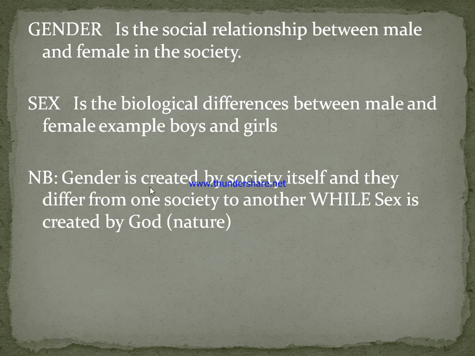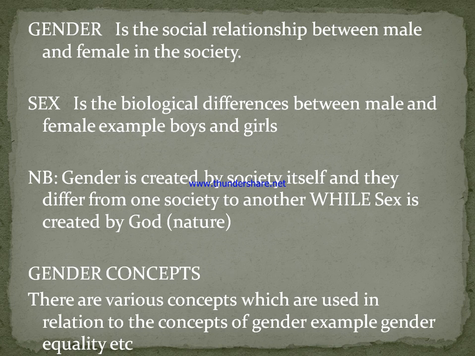Gender is created by society, but sex is created by God. Dear friends, you can see the difference between boys and girls. So that is sex.